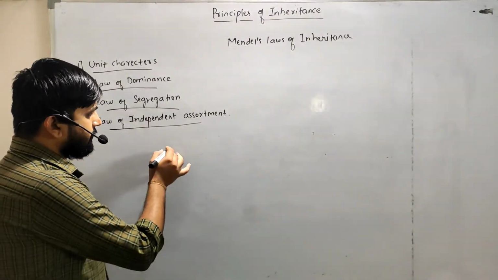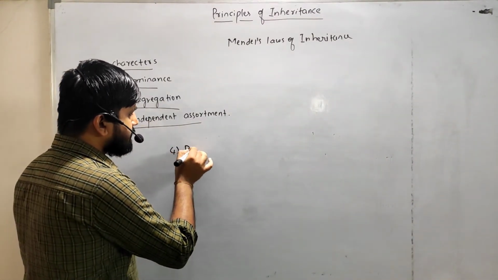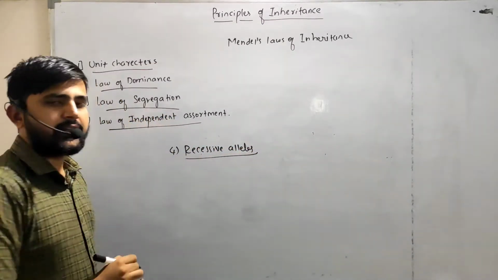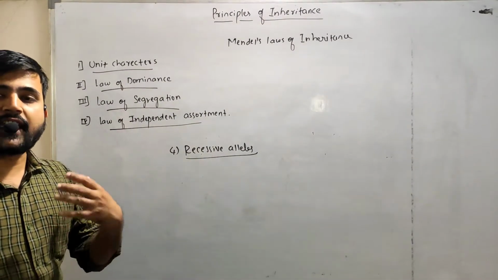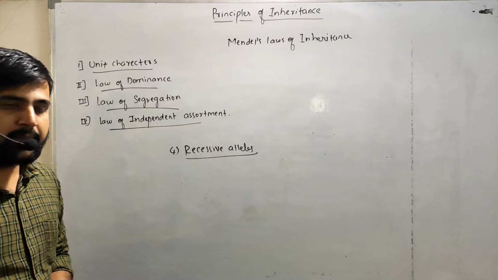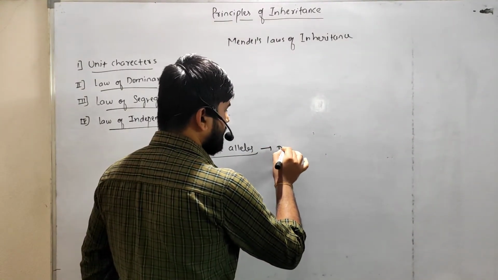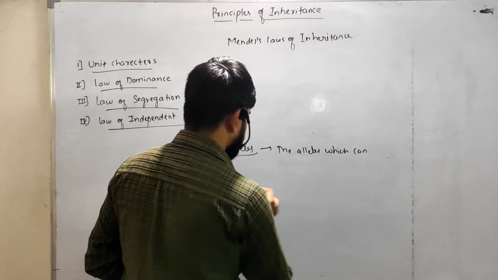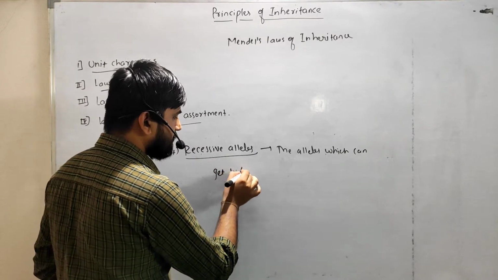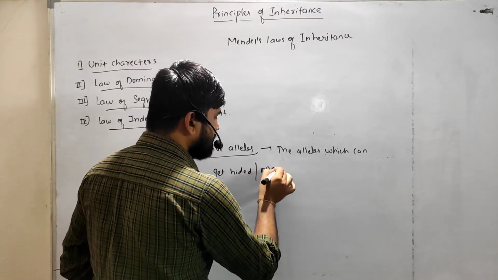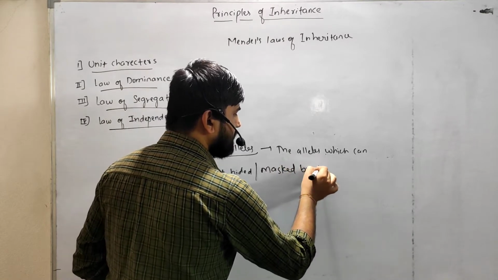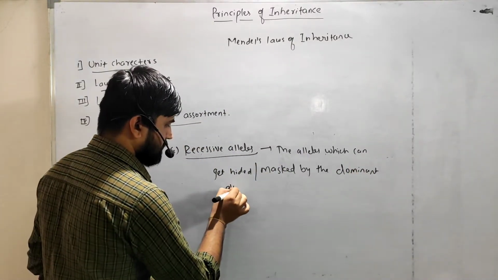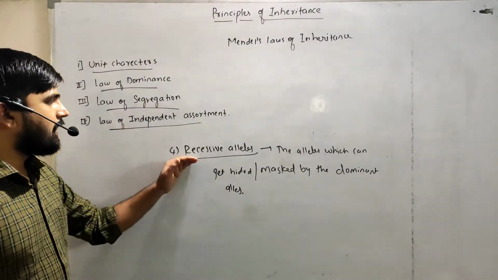And next one is the fourth one, that is the recessive alleles, right? So what do you mean by recessive alleles? The alleles which can be suppressed or hidden by the dominant alleles. The alleles which get hidden or masked by the dominant alleles, right? So those are called the recessive alleles.